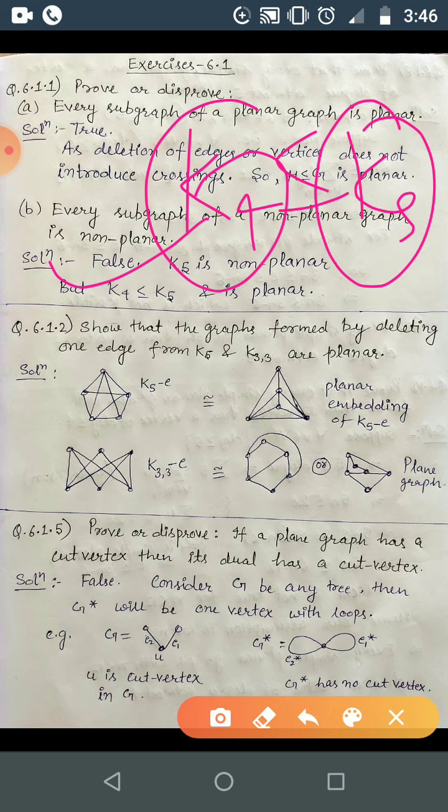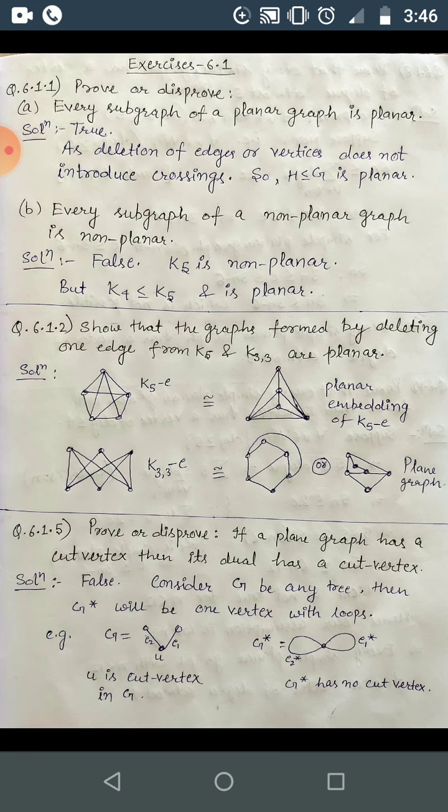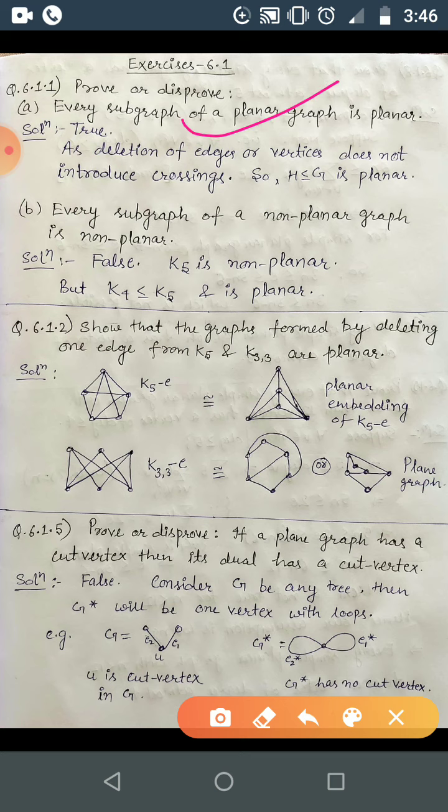So every subgraph of a non-planar graph may not be non-planar, correct? So this statement is false. But every subgraph of a planar graph will be planar, and some subgraph of a non-planar graph may be planar. Okay.